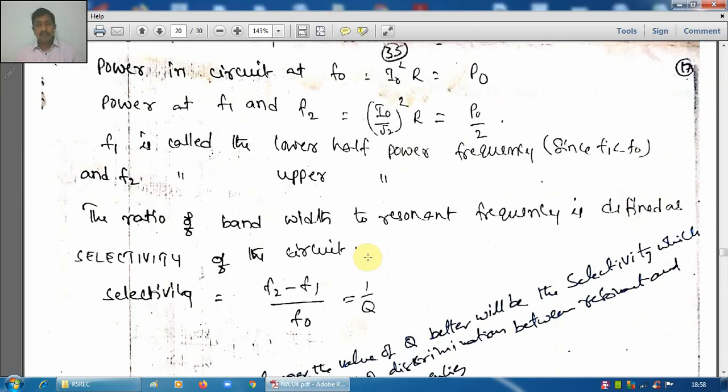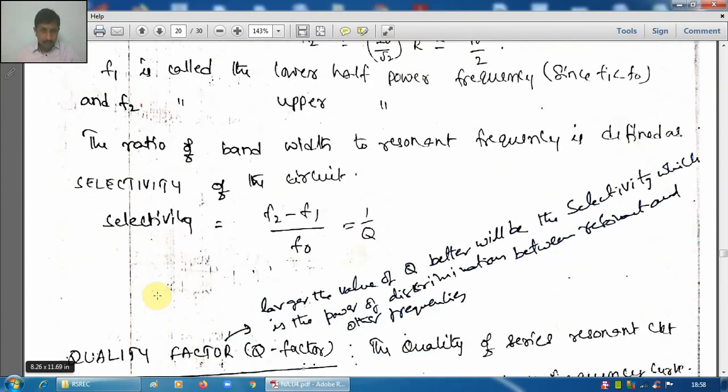Like that we can define bandwidth. We can also define the selectivity. We defined selectivity in statement form; in expression form, it can be written like this. It is the ratio of F0 to bandwidth, or bandwidth to resonant frequency. What is the range of frequency and what is the exact value of frequency? That ratio is known as selectivity.